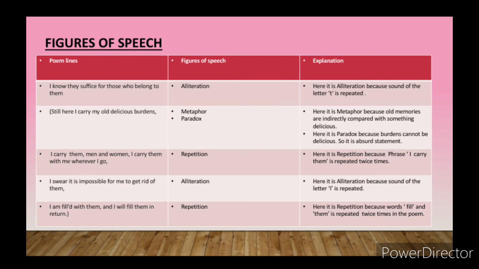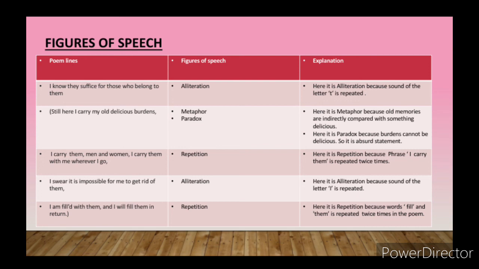All are I sounds. Even you can add one more over here, consonance. Alliteration is totally correct, but if you add consonance, it is also correct. So the repeated sound of the letter I, we call it alliteration.